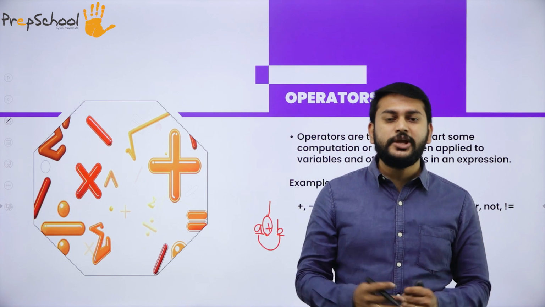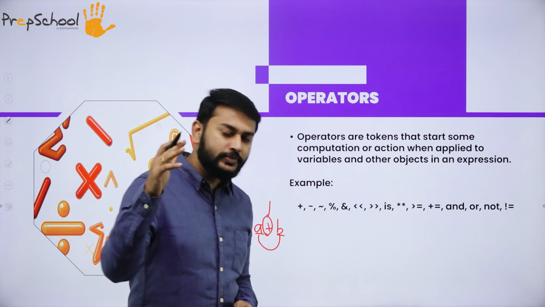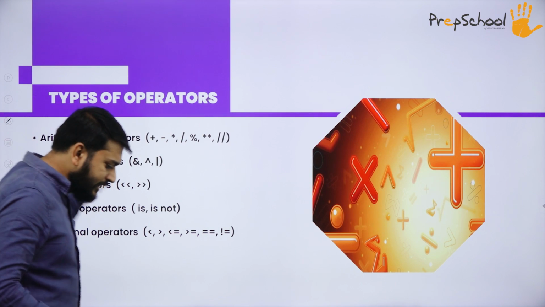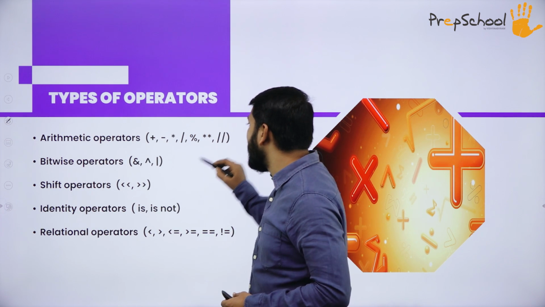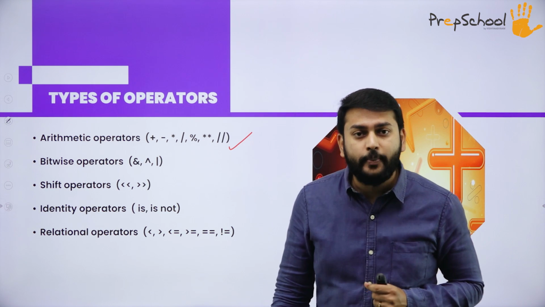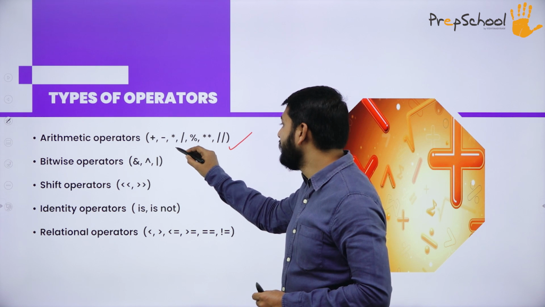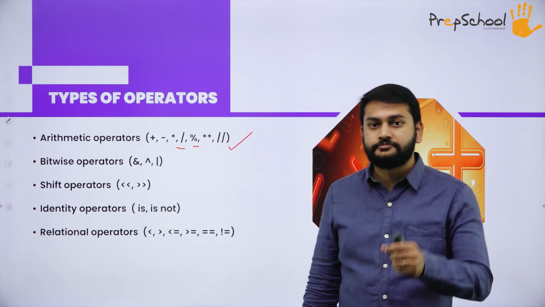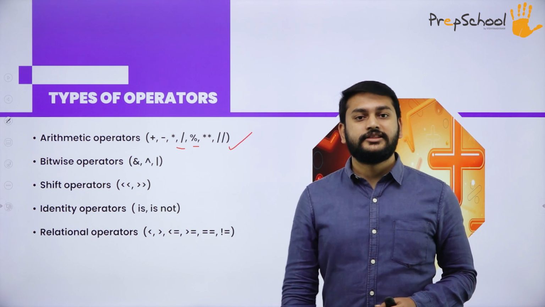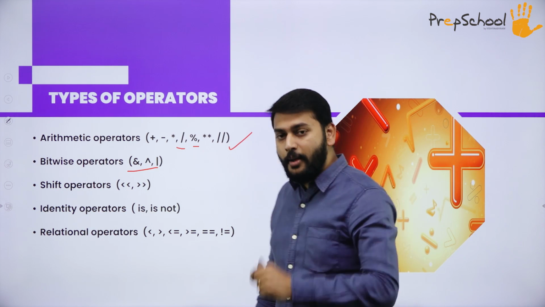I have different types of operators which I will be using in my programming language. What are the different types of operators that I have? Let me discuss that in detail one by one. The first one is the arithmetic operator. I have addition, subtraction, multiplication, division, and modulus. All these I will call arithmetic operators. In the same way, I have bitwise operators to deal with binary bits.